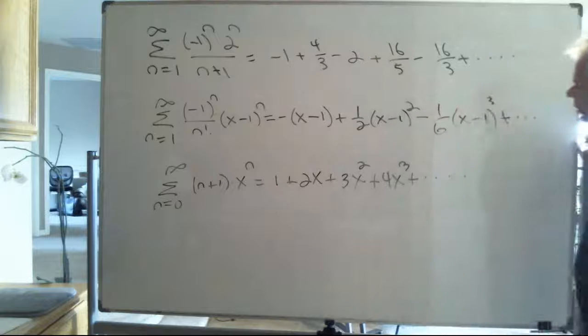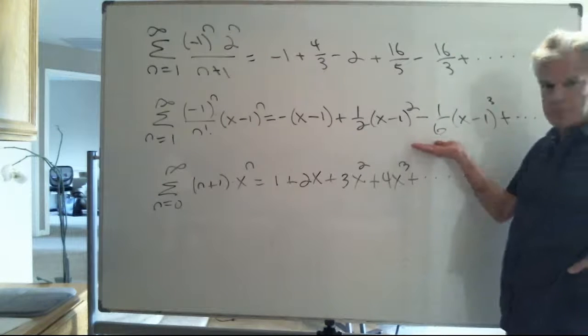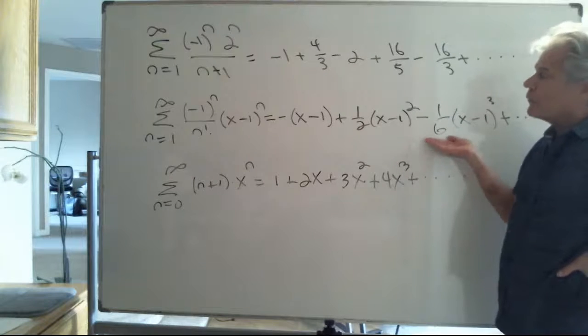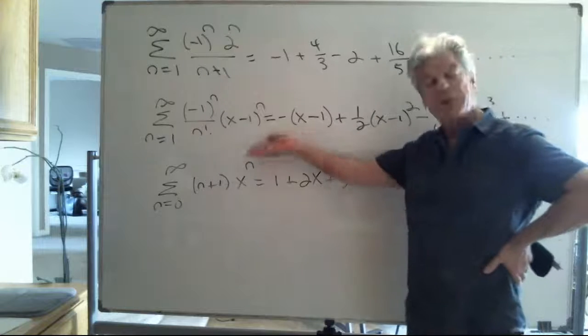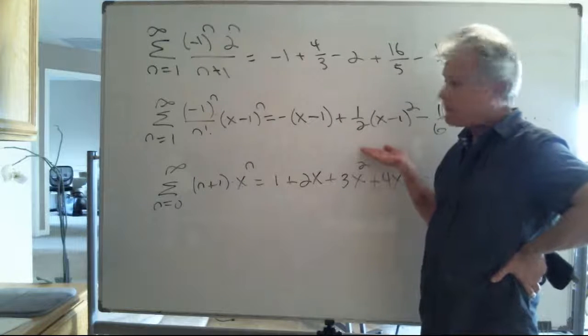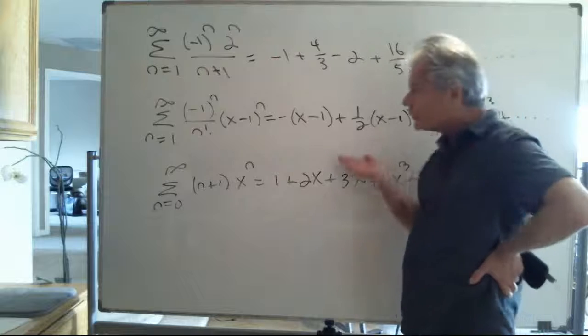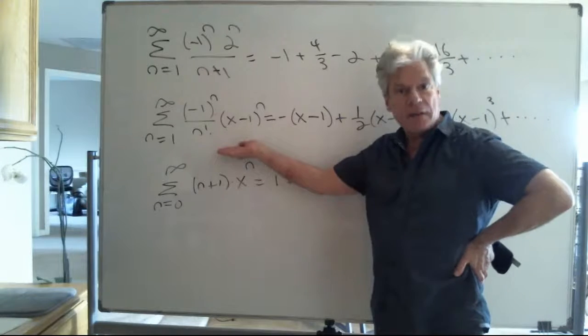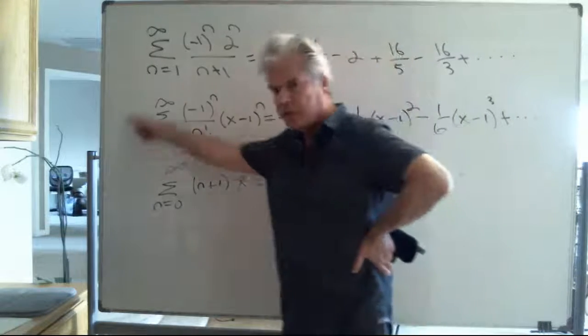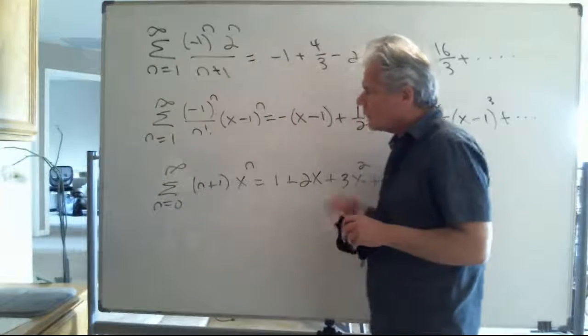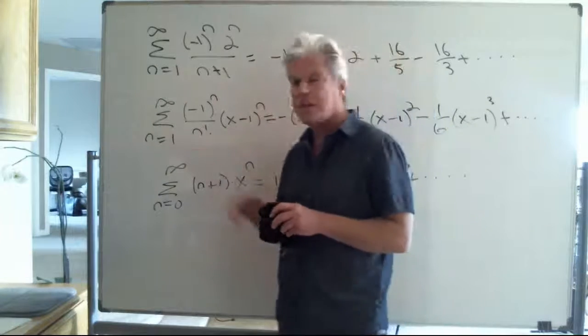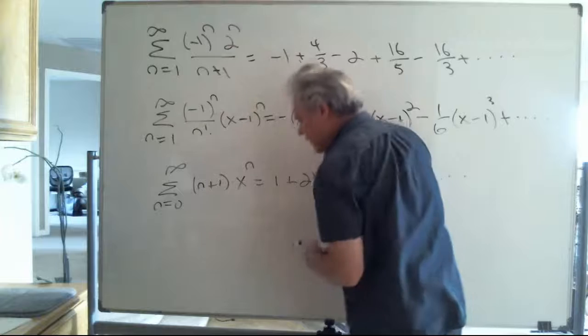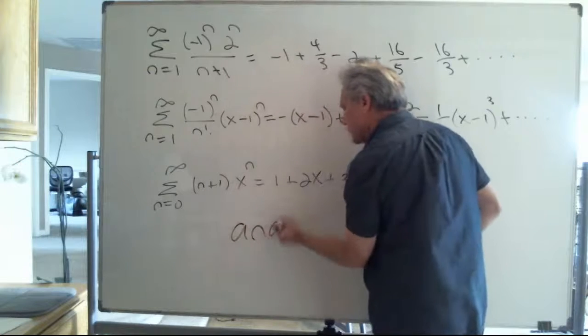Now, it is the case that with a series, how about I take this one? It will be the case that for some values of x, this may converge, but for some values of x, it might not converge. And when it comes to the values of x for which it does converge, I might refer to that as the domain of this function, because this really is the output of the function. And if a function does have a power series representation, I sometimes say that that function is analytic.